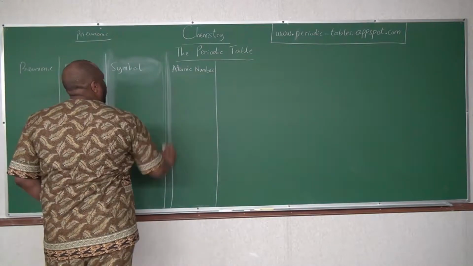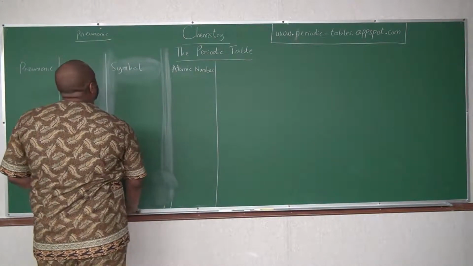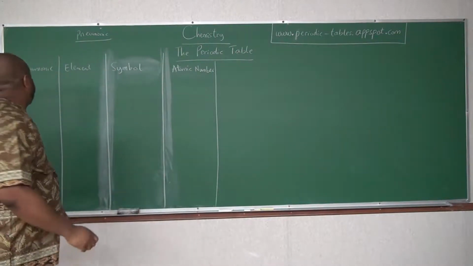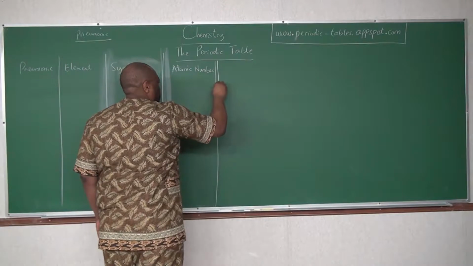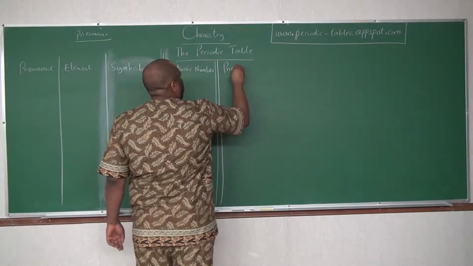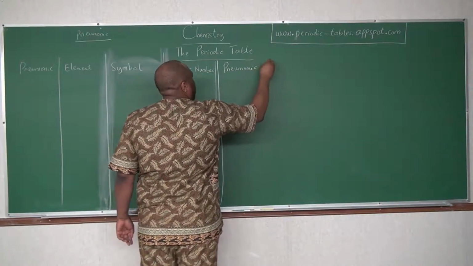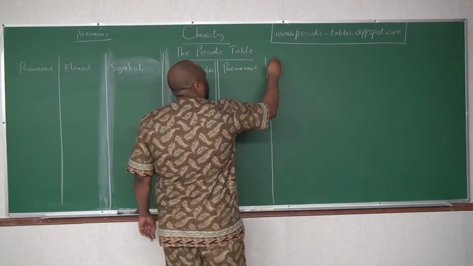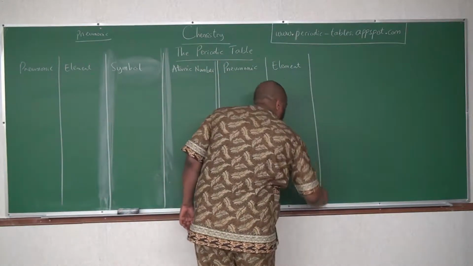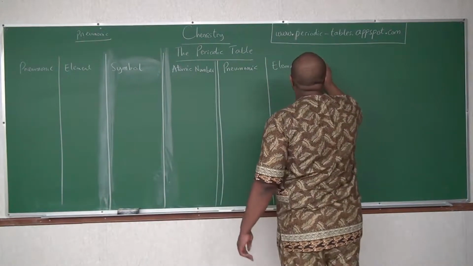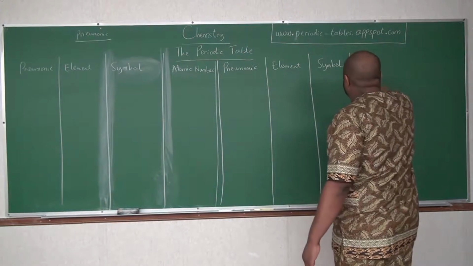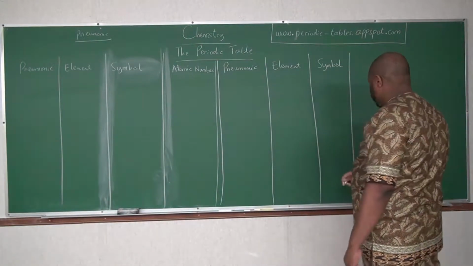I'm going to make this one line, then I make this a double line to continue. Then we have the mnemonic, the element, the symbol, and the atomic number.